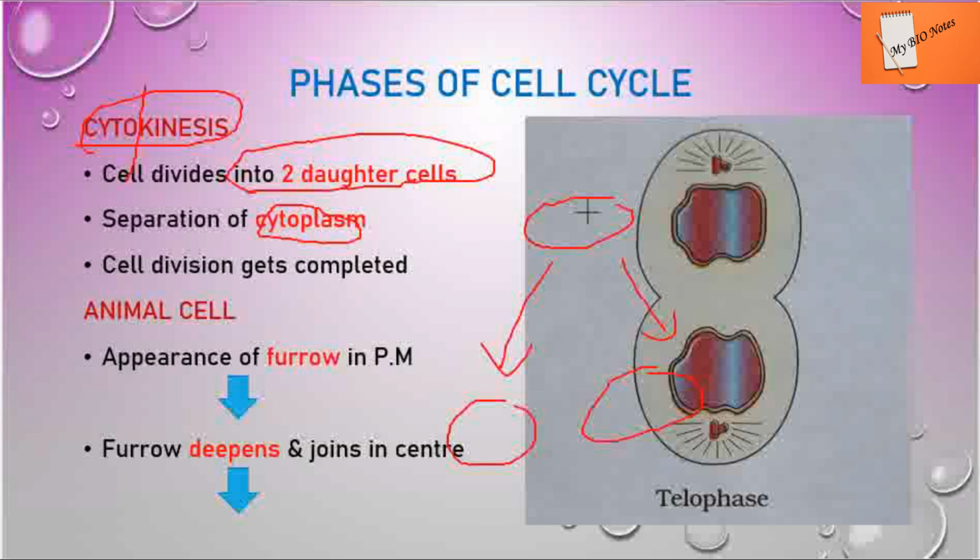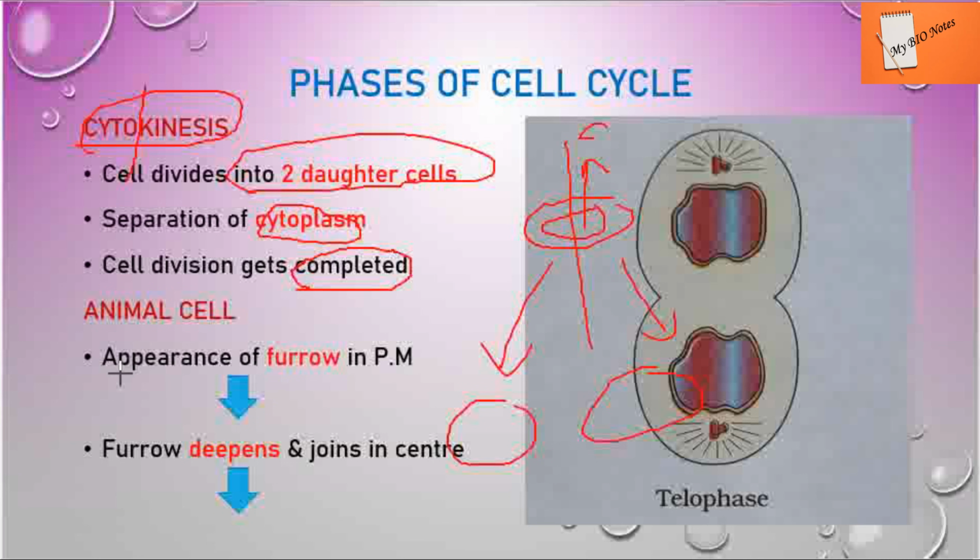The full layer inside the cell, we call it the cytoplasm, right? Since that cytoplasm divides, we get two cells. So there is separation of cytoplasm and cell division gets completed by this cytokinesis only. Only when cytokinesis happens can we say cell division is complete.